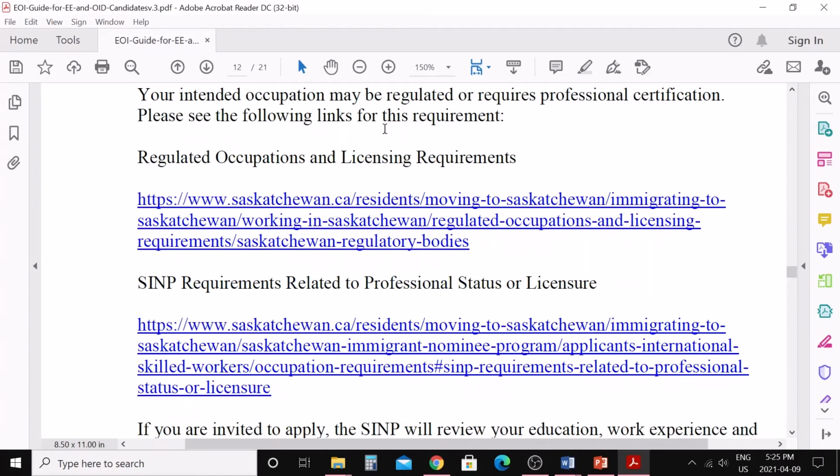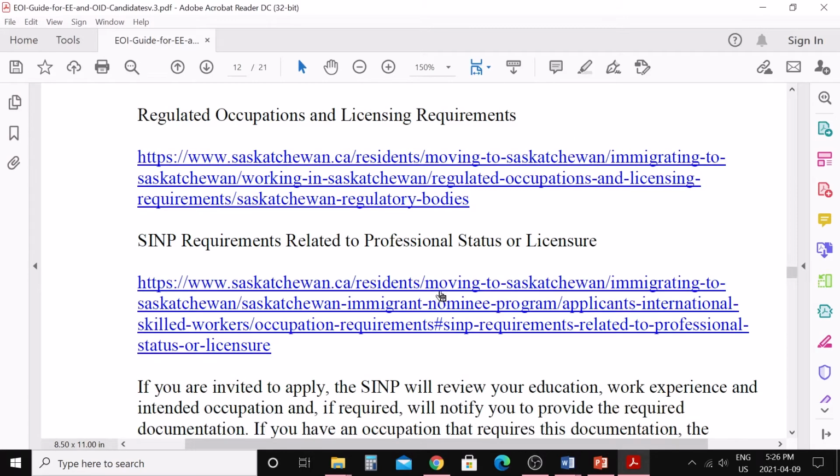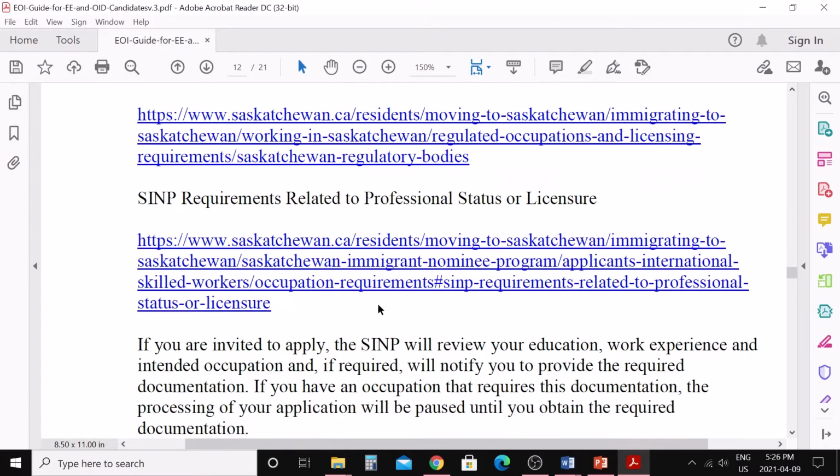Here, if your occupation is regulated and it needs a license, then you need to check the regulated occupations and license requirements here, the SINP requirements related to professional status and license. You can click on that link and go through it if your occupation is regulated.